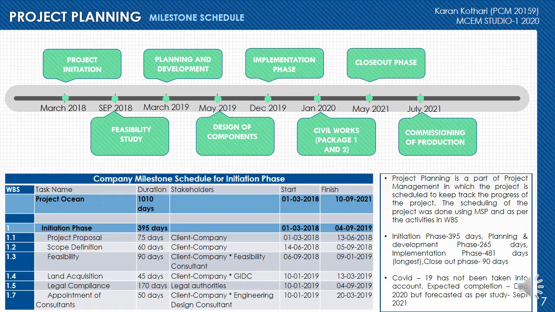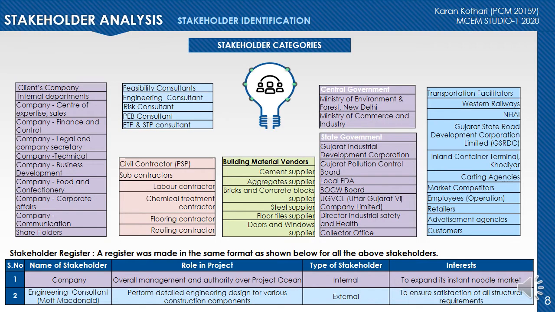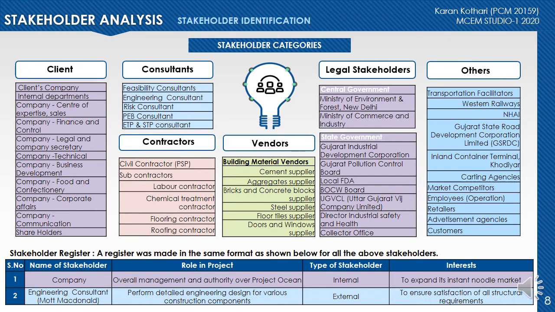Here the effect of COVID-19 is not taken into account and expected completion is December 2020 but forecasted is September 2021. Now, coming to the stakeholder analysis, it includes all the process required in identifying the people, groups, or organizations that may have an impact on or could be impacted by the project.